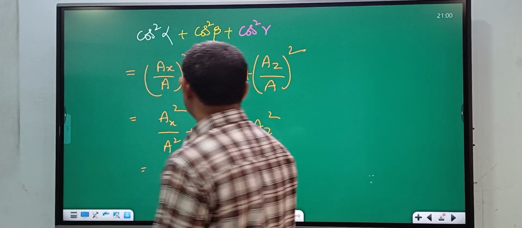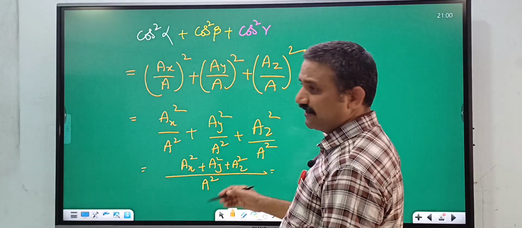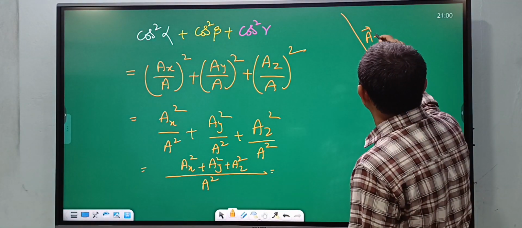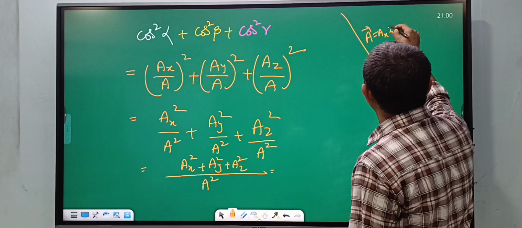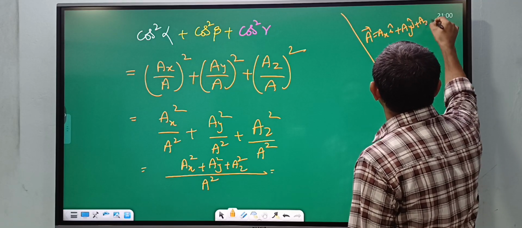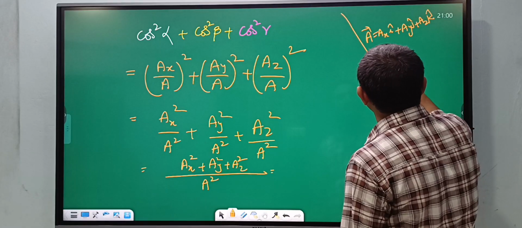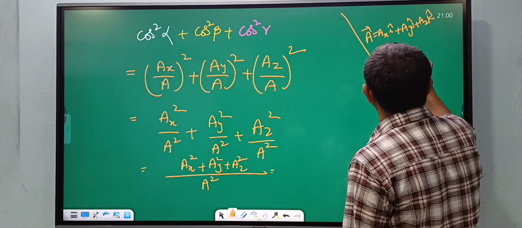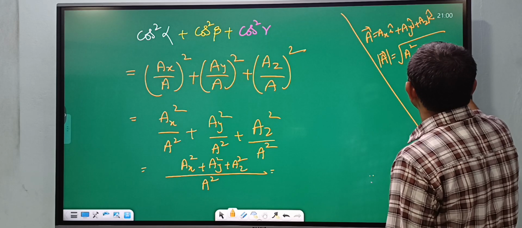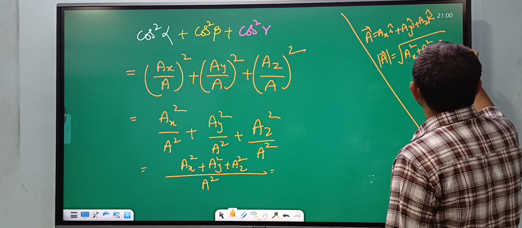That is how much? This is A square, because we know that vector A bar is equal to Ax i cap plus Ay j cap plus Az k cap. Its magnitude, mod A bar, is equal to under root of Ax square plus Ay square plus Az square.